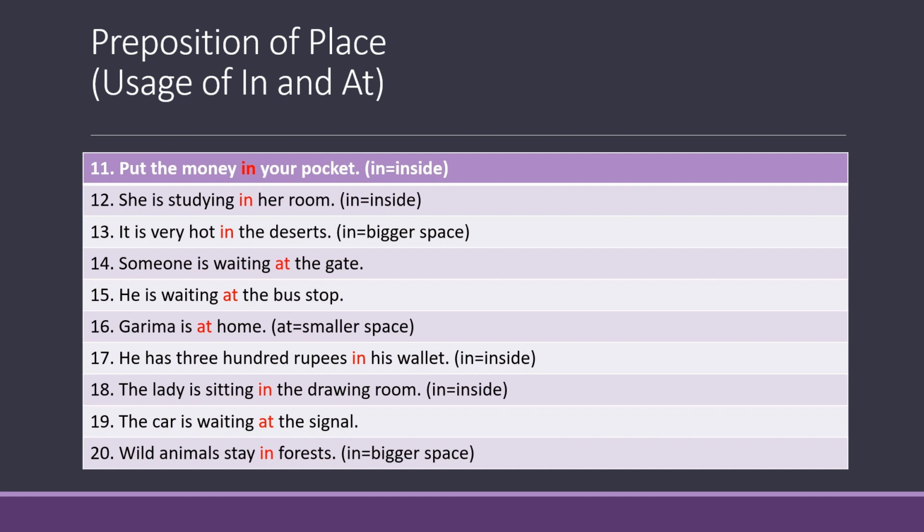Number 13. It is very hot in the deserts. Now deserts denote bigger space. Therefore, in is used before the deserts.